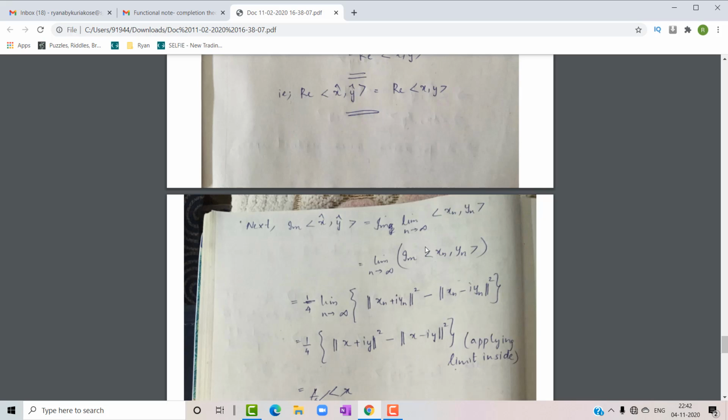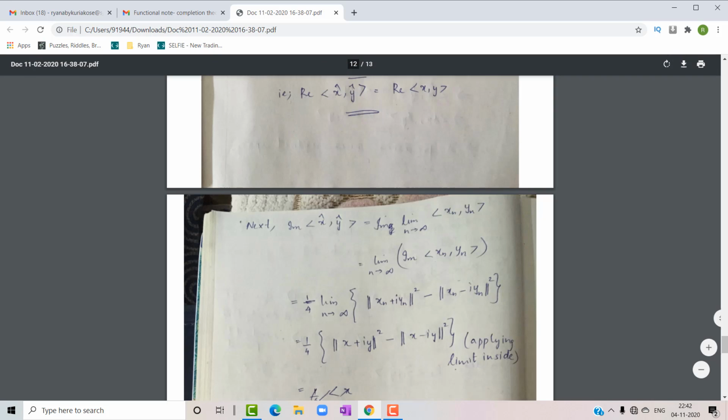Applying the imaginary part inside, we can write it as the limit of the imaginary part of the inner product of xn and yn. We substitute the value that we studied as part of the polarization identity, which gives 1 by 4 times the limit of norm of xn plus i yn squared minus norm of xn minus i yn squared. If we apply this limit inside, we can write it as norm of x plus i y the whole square minus norm of x minus i y the whole square.